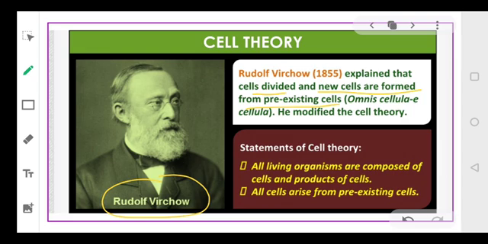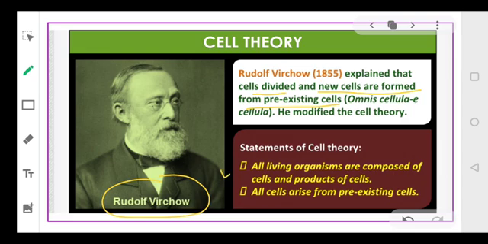And he explained that cells will divide and they will form the new cells. And this is called omnis cellula e cellula. Okay. And he modified the hypothesis of Schleiden and Schwann, and he gave a final shape to the cell theory.